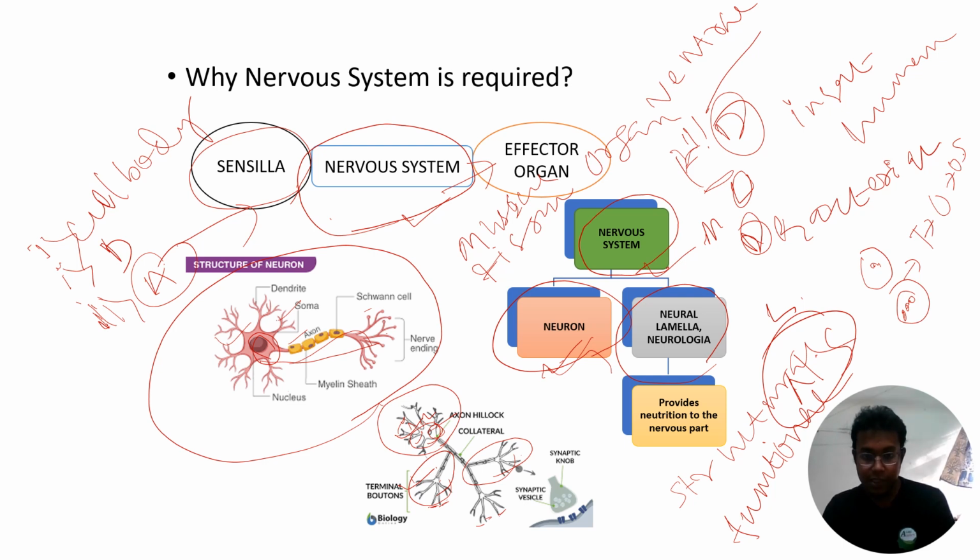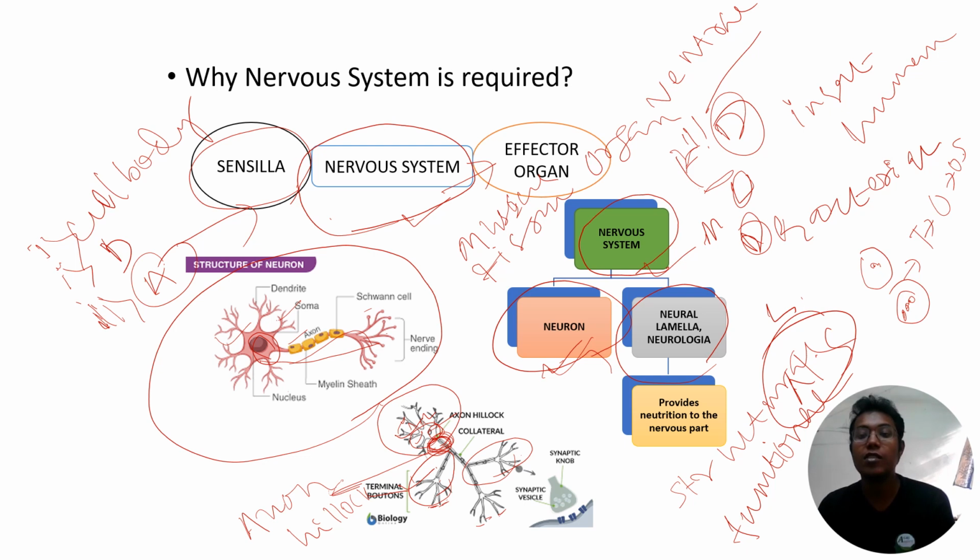And the portion from where the axon arises from the cell body, you can see this neck-like portion, that is called your axon hillock. So there are so many terminologies you have to remember.